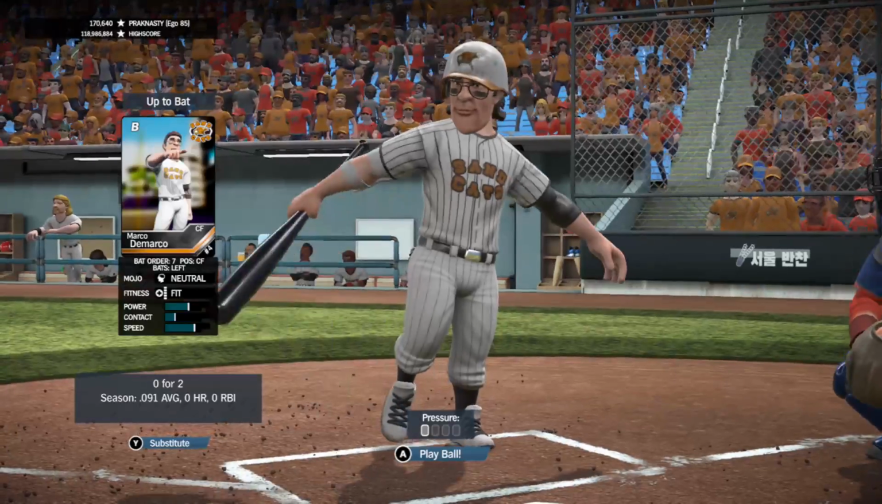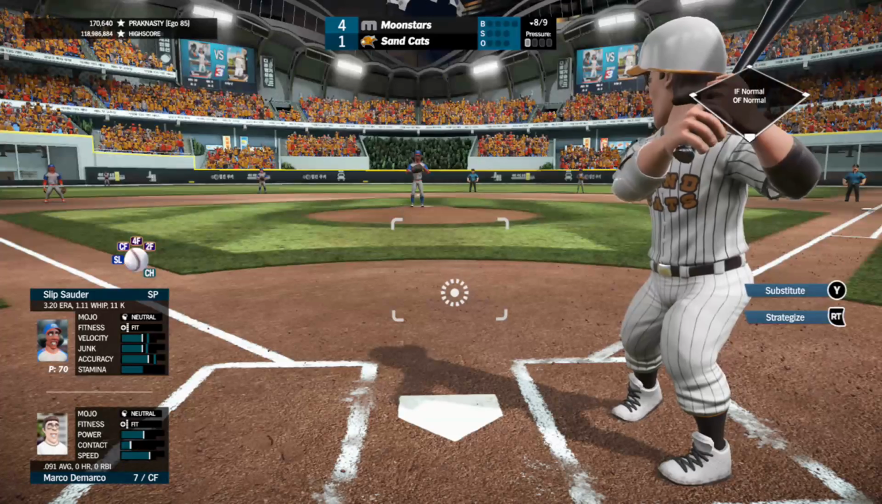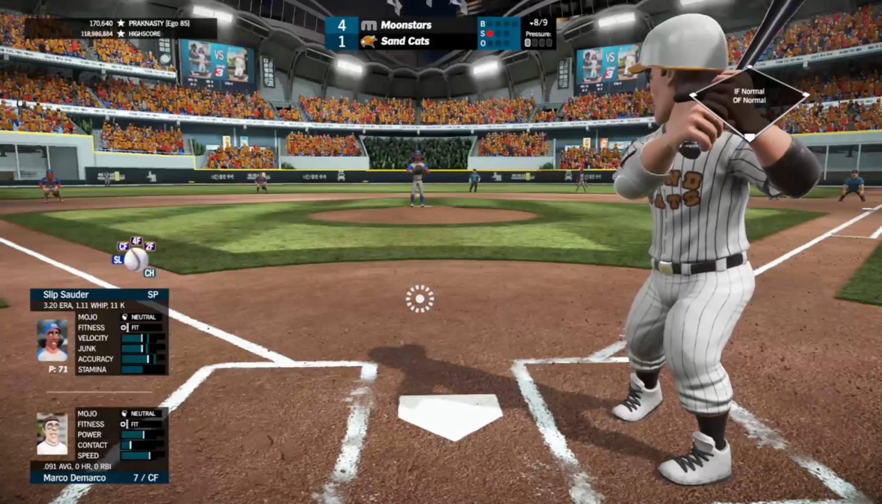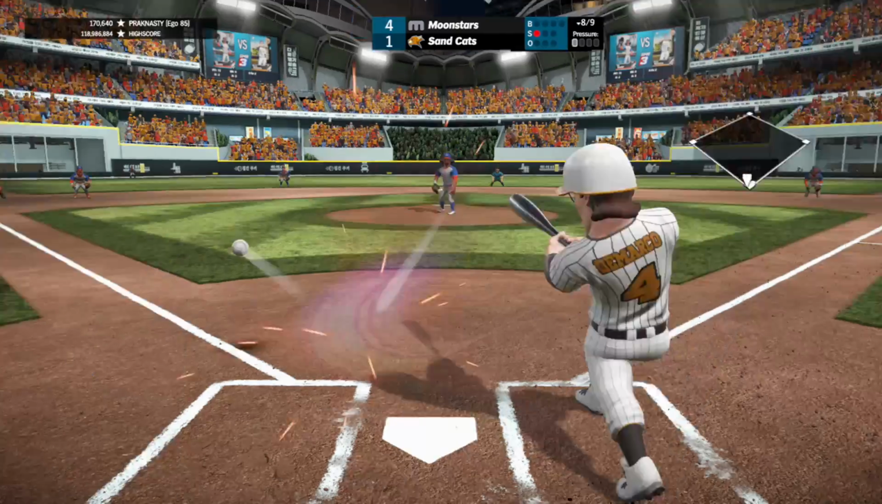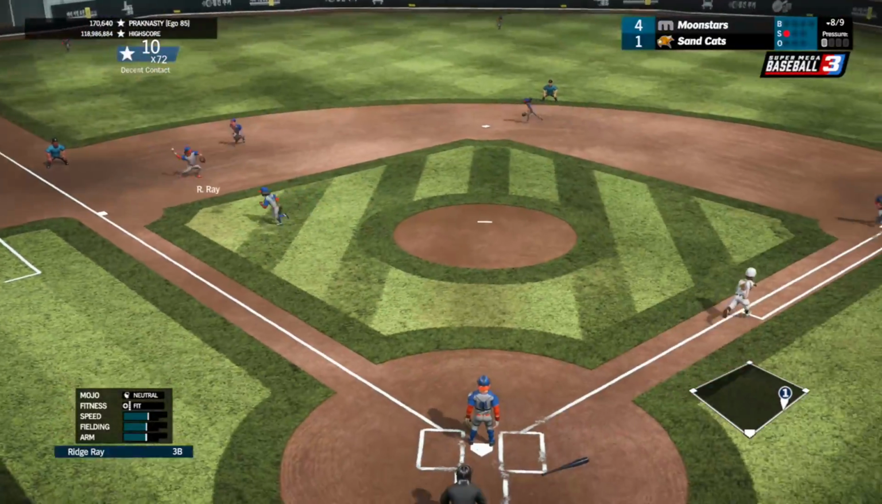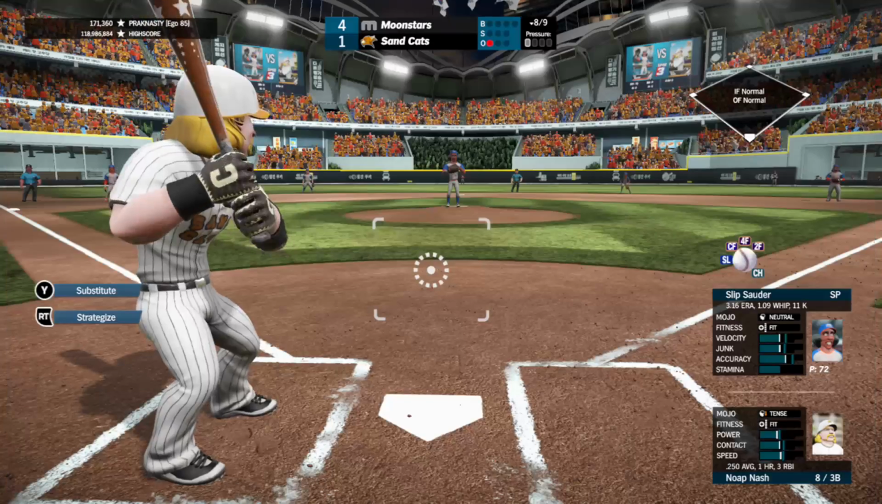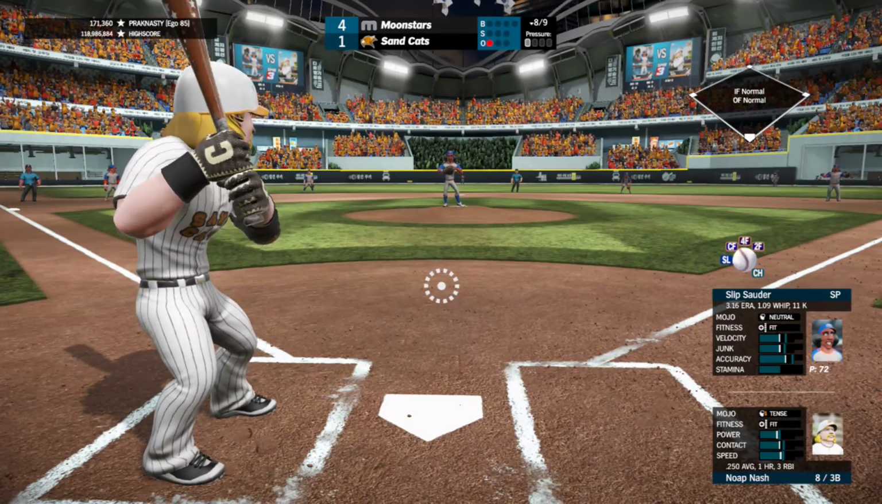DeMarco, Nash, and Trevino due up. DeMarco 0 for 2 today. Fastball up and in, called a strike, 0-1. Hard grounder to third. Easy play for Ray, 1 down. Next up is Nash, 0 for 2 day for him. He's still hitless in tens.